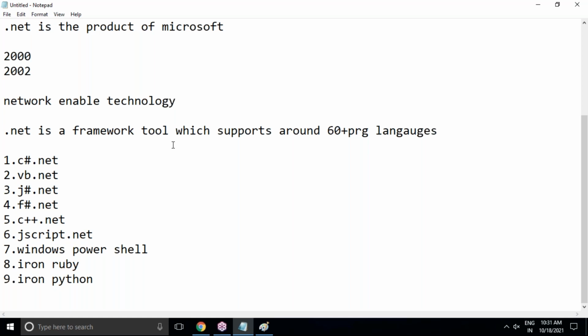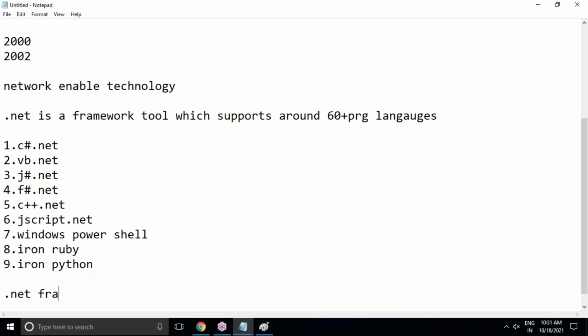So I have to download and install the .NET Framework software. But what software is required? Whenever you download and install the .NET Framework software, you will get plenty of libraries. Using those libraries, we can develop applications. .NET Framework is a collection of class libraries. We can say that. What is .NET Framework here? .NET Framework is a collection of class libraries.